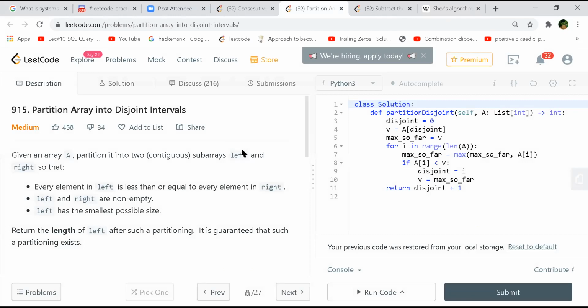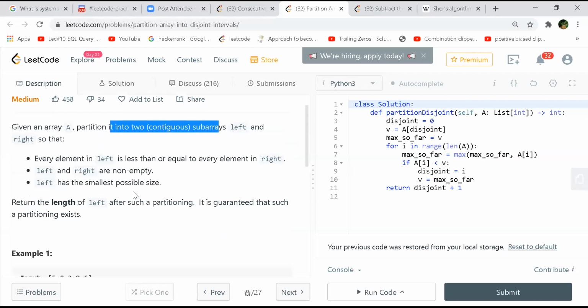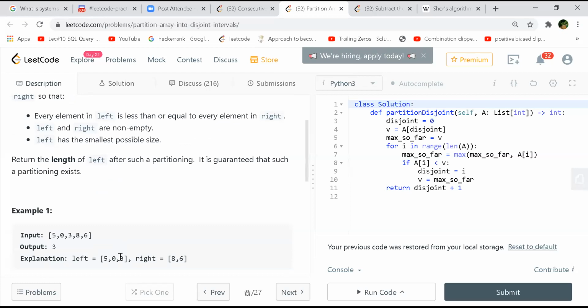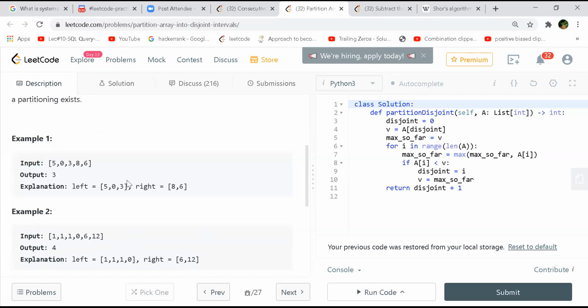Then let's move to the next. So here we have to partition the array into disjoint intervals. The array is given and we partition it into two contiguous subarrays, where all the elements in the left subarray are less than the elements in the right subarray. And you have to make sure that left has the smallest size. In that way, we have to partition. Like you can see 5, 0.